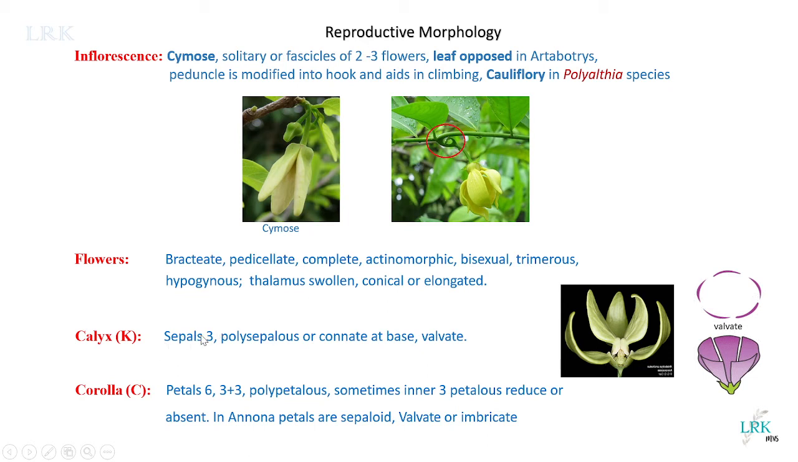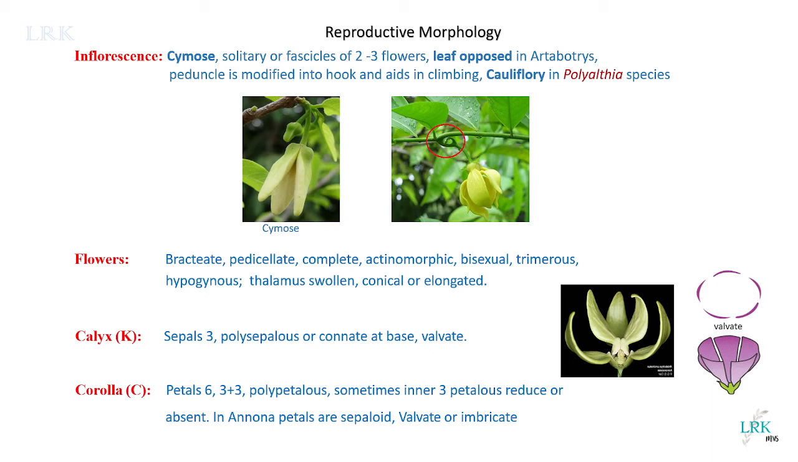Here the sepals are three in number and they are polysepalous. You can see here, polysepalous means these sepals are not united. They are united at the base only. See, at the basal region, they are connate at the base. Connate means they are attached to each other at the base region. And the estivation is valvate estivation. Valvate means just touching, no overlapping is seen. These sepals are just touching each other. So such type of estivation is known as valvate estivation.